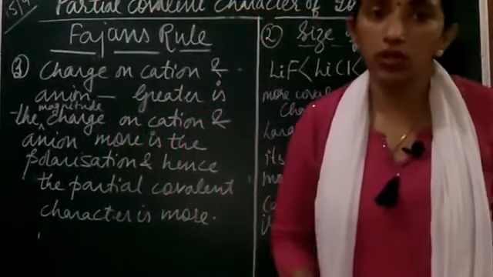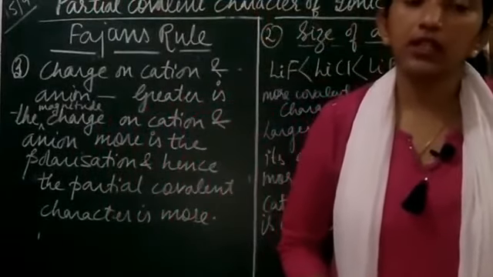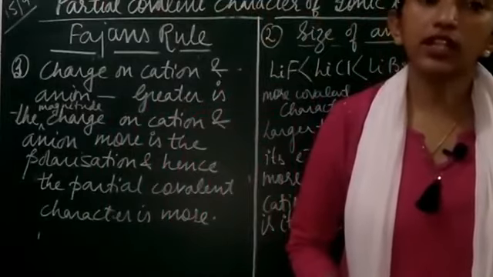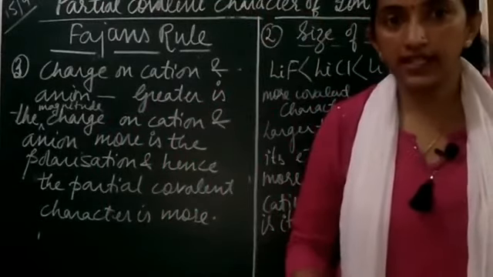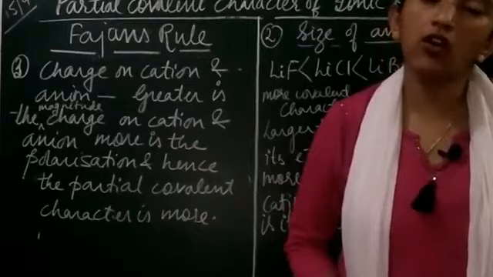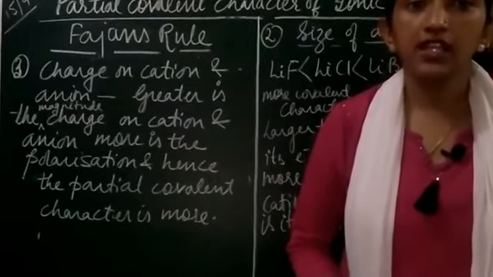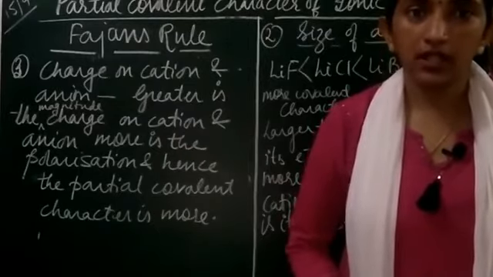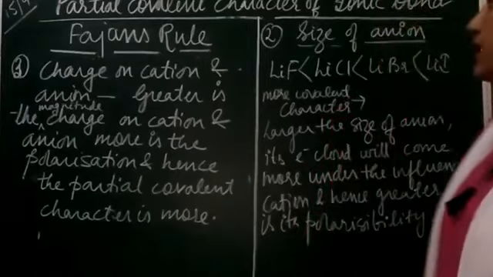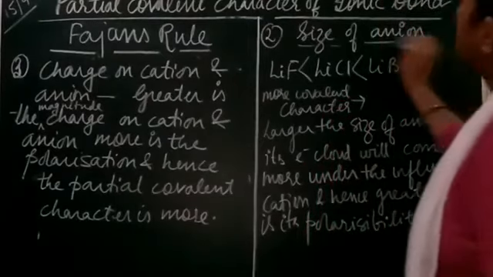If it is more, students, then what will happen? The tendency of the cation to cause the polarization and the ability of the anion to get polarized is going to increase, right? So let's take an example here.